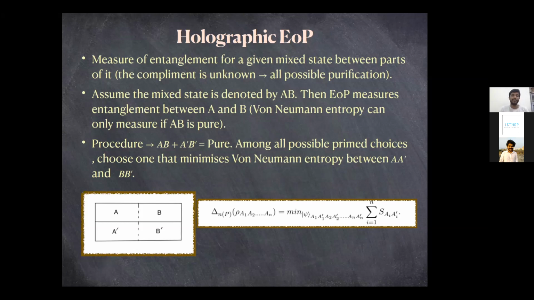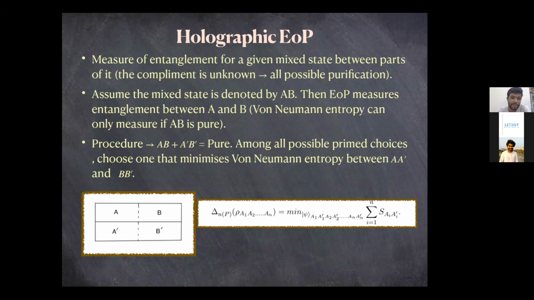But the entanglement between A and B would be represented by the von Neumann entropy between A prime and B prime, because here again von Neumann entropy gives you a good measure, since A prime and B prime as a combination makes a pure state. So among all possible choices of A prime and B prime, you have to choose one that minimizes the von Neumann entropy between A prime and B prime.